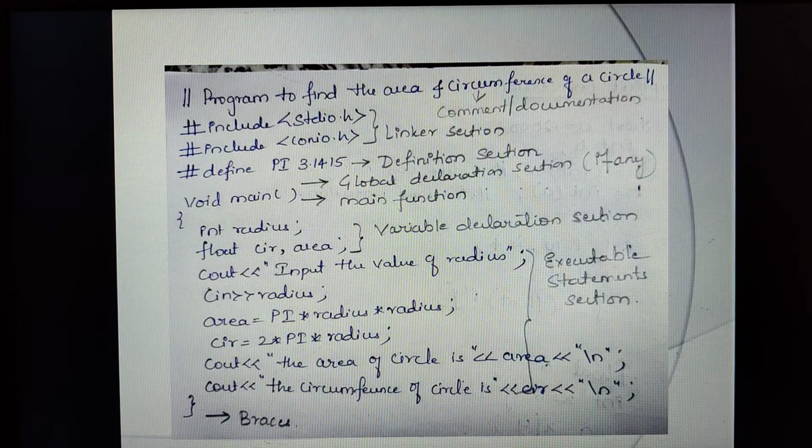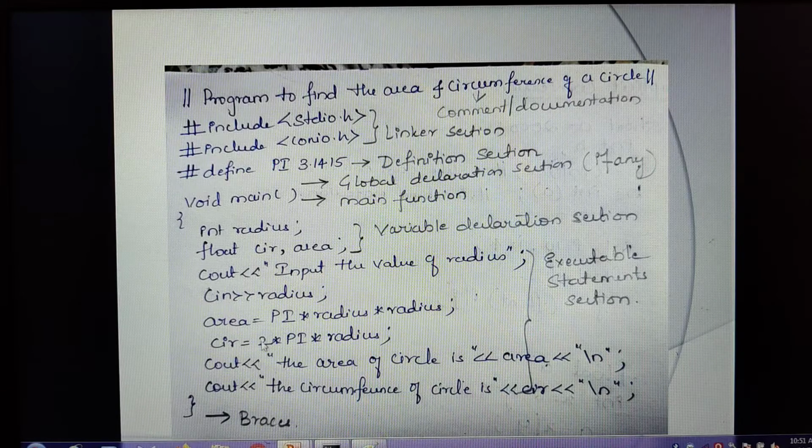The variables declared within these braces, within this block, the life or scope of such variables will remain only within this block. That's what I was telling. These are referred to as local variables because their lifespan or scope remains only within these braces. I cannot access these variables outside the main function. Their scope exists only within this.